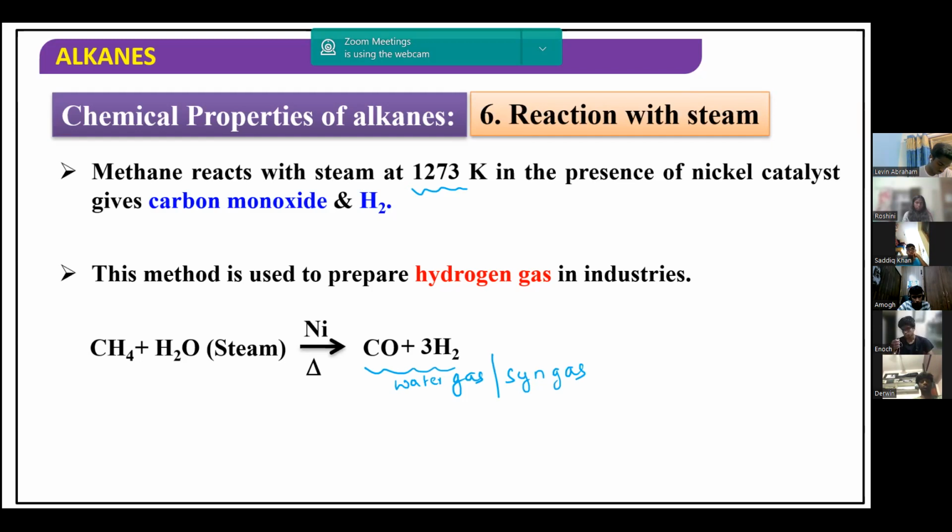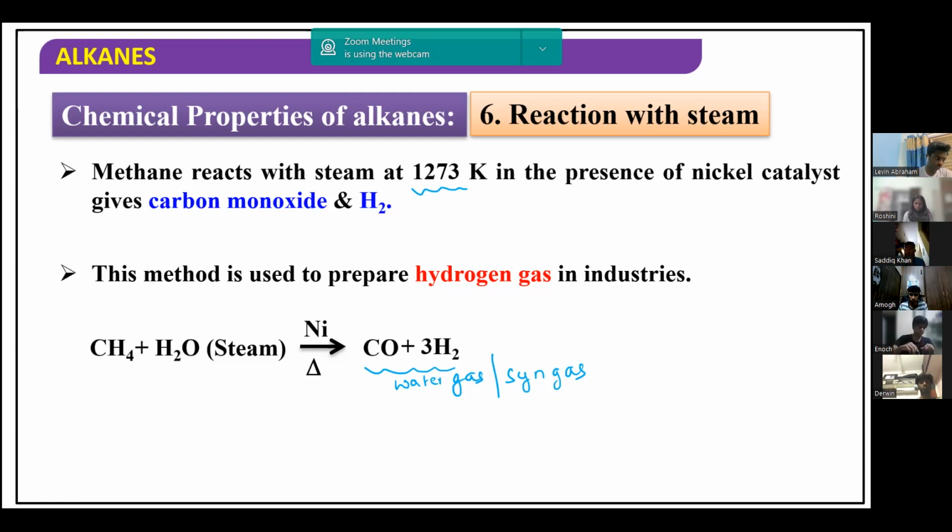The mixture of carbon monoxide and hydrogen gas is called water gas. To prepare dihydrogen in industries, we use this water gas. Water gas can also be used for the preparation of different organic compounds, like methanol and methanal, if we use different catalysts.